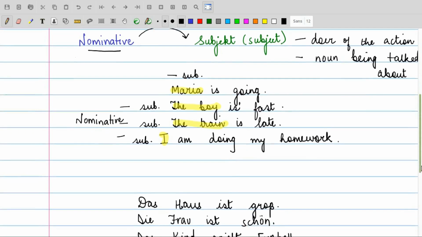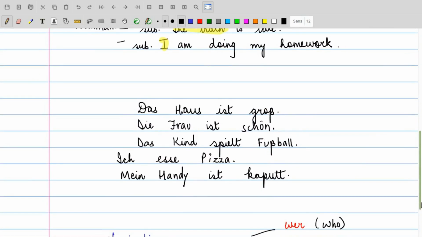Okay. Going further, if we pick up some German examples here. Das Haus ist groß. That is, the house is big. Groß is big. Das Haus ist groß. So, what am I describing? Das Haus, that it is big. In this sentence, das Haus becomes the subject of the sentence and the subject is the nominative. So, I say that das Haus has taken the nominative case.